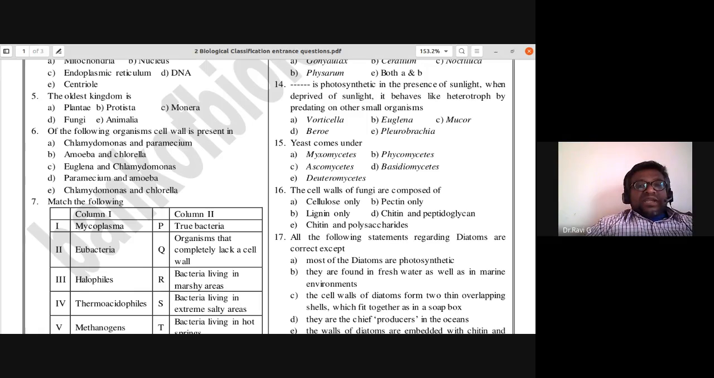Which is the oldest kingdom? Plantae, Protista, Monera, fungi, or animal? The oldest kingdom is Monera. So remember, the oldest kingdom is Monera.